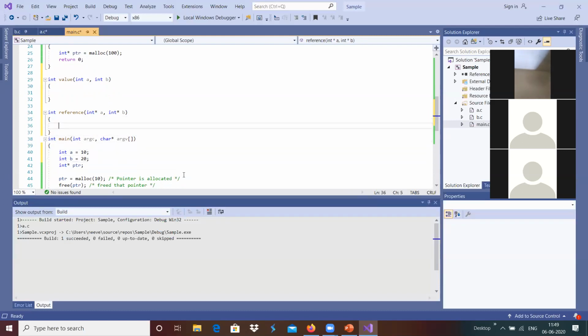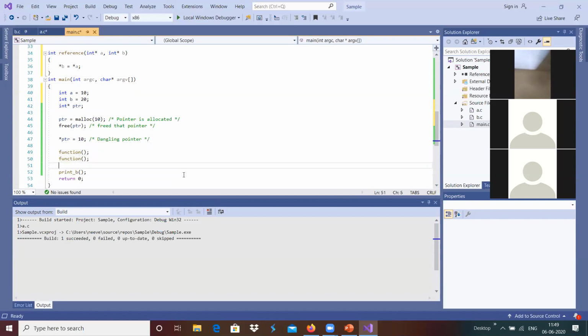And for example, I'm going to do star b equals star a, and here we can do a equals b over here.